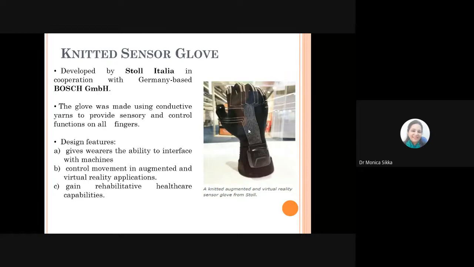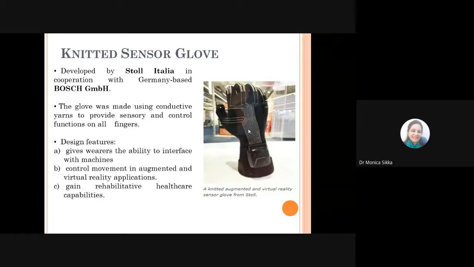Normally it is being used in rehabilitative healthcare, especially for people who are suffering from diseases related to the brain, like any nervous breakdown. Especially if you have heard about cerebral palsy. In that case, the people are not able to transfer the signals from the brain, or they are not getting the signals from the brain for movement of the limbs.